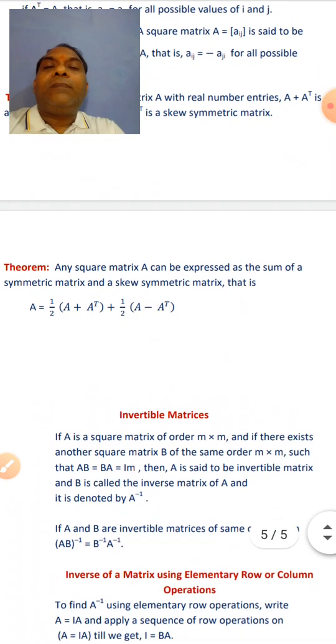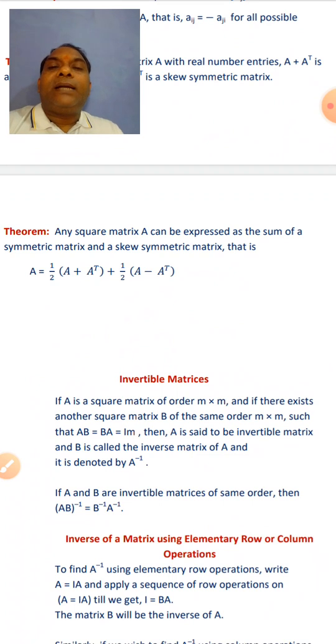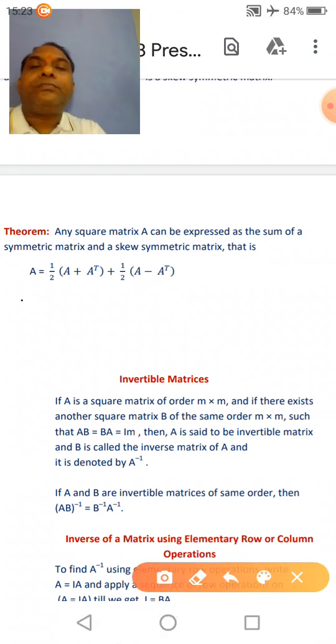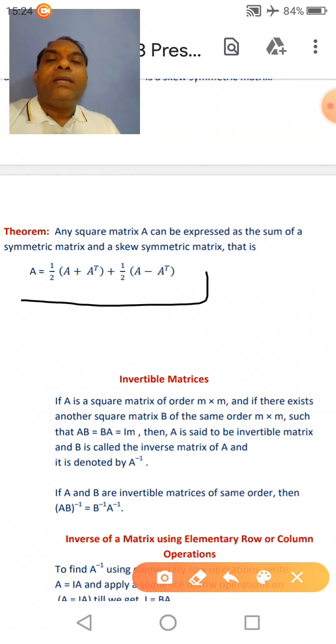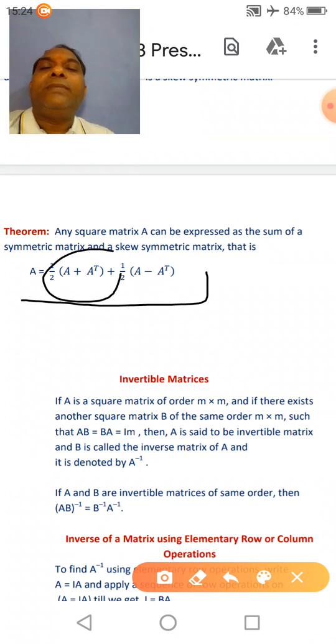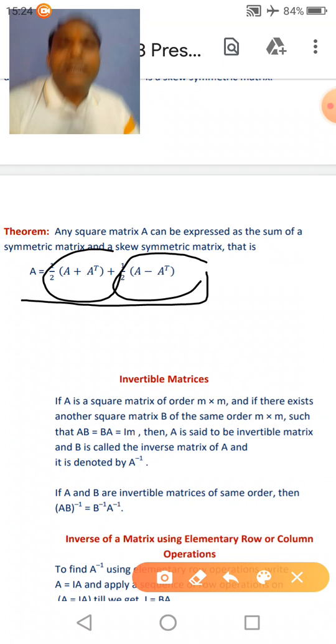Next theorem, any square matrix A can be expressed as the sum of symmetric matrix and skew symmetric matrix, that is A is equal to half of A plus A to the power T plus half of A minus A to the power T. Clear? Where half of A plus A to the power T will be symmetric matrix and half of A minus A to the power T will be skew symmetric matrix. Clear?